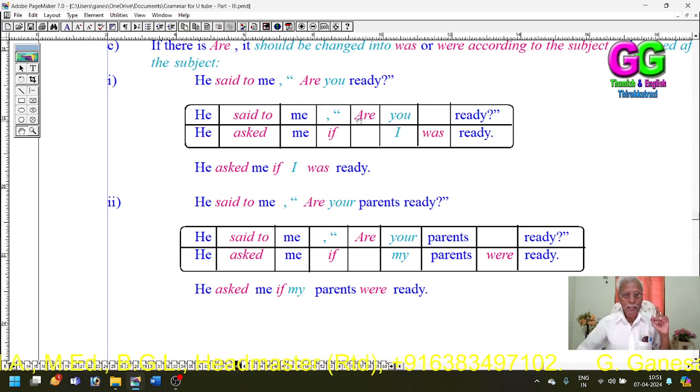So here, in this sentence, "Are you ready?" the R has been changed into was and placed after the subject. Are you ready? I was ready. Are your parents ready? My parents were ready. A singular, was. A plural, were.